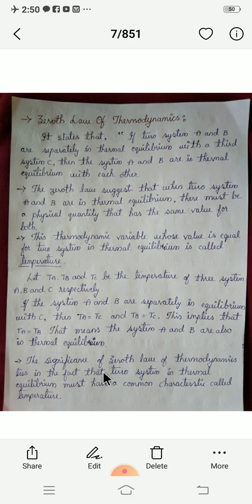The significance of the zeroth law of thermodynamics lies in the fact that two systems in thermal equilibrium must have a common characteristic called temperature. Temperature is defined like this. The significance of the zeroth law is that it has introduced a physical quantity called temperature.